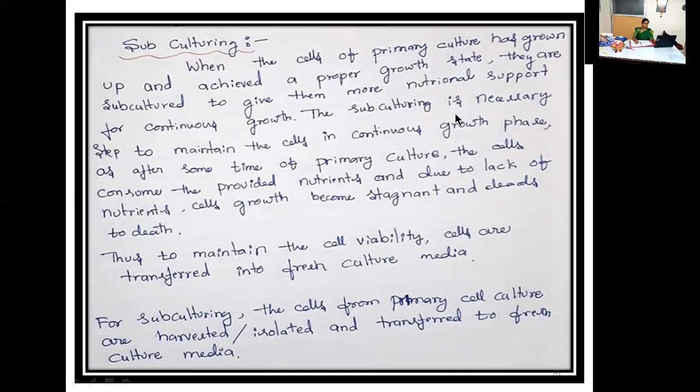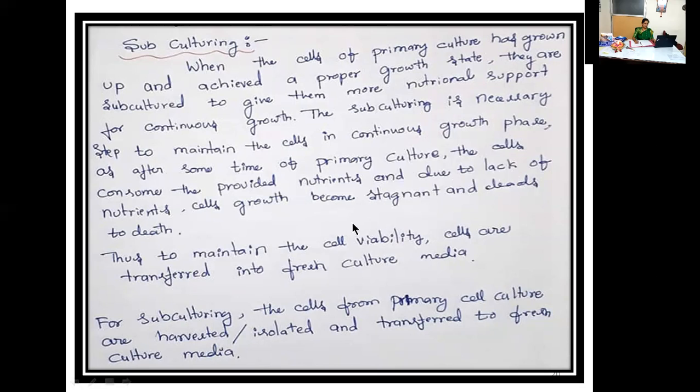Okay, the subculturing is a necessary step to maintain the cells in continuous growth phase. As after some time of primary culture, the cells consume the provided nutrients, right? The culture plate or culture bottle, and due to the lack of nutrients, further what happens? Cells growth may become stagnant and leads to death.